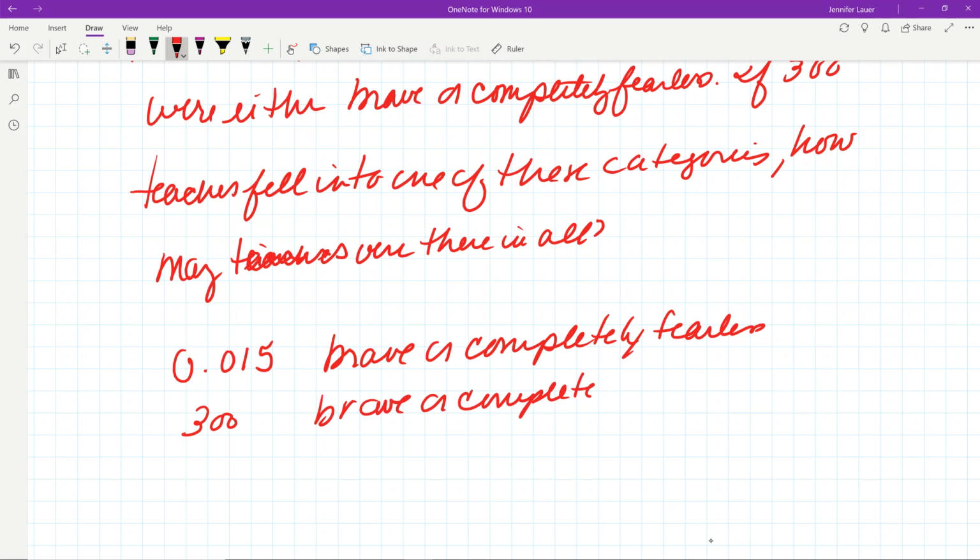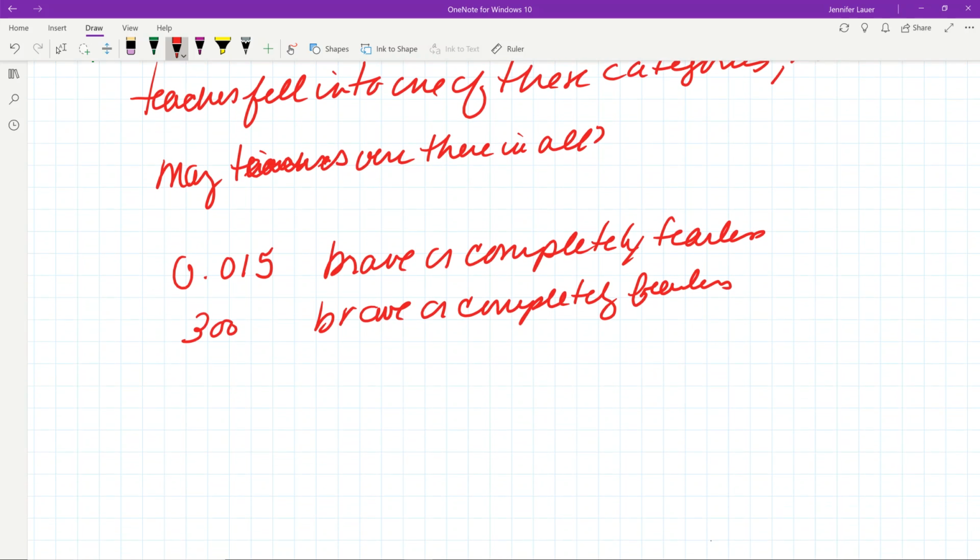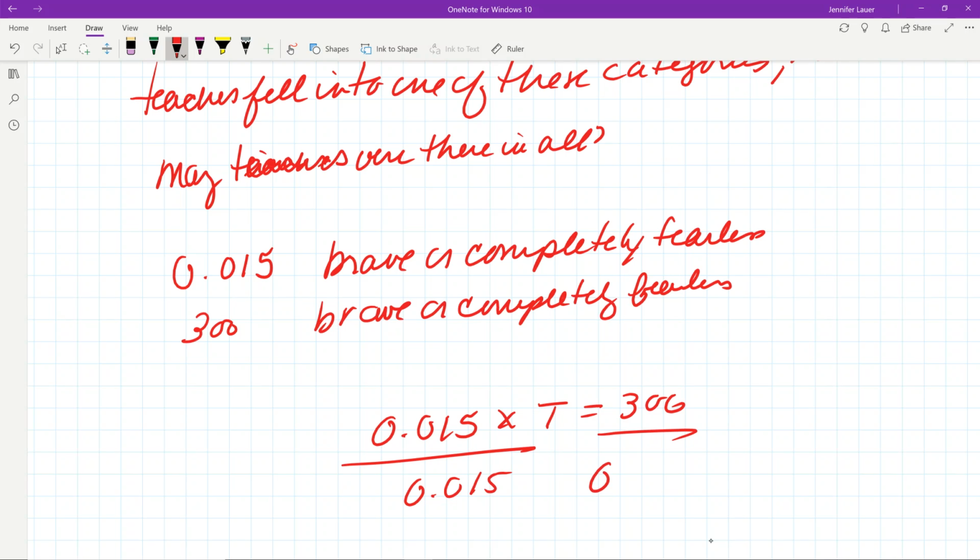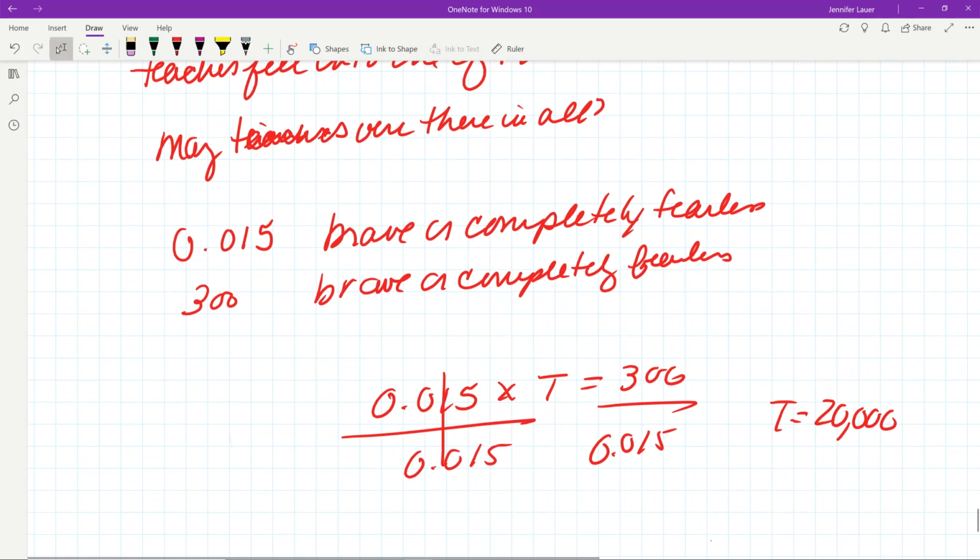So the first thing I want you to notice is that my information matches. When my information matches, it makes our problem a lot easier because we can just set it up like this. Then I just have to, of course, get rid of the 0.015, and that tells me how many teachers I have left. So I grab my calculator, I say 300 divided by 0.015, and my answer is 20,000 teachers. Now this is one type, where the information matches, okay? So let's try a different one.